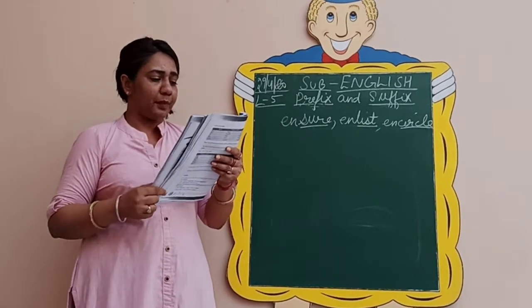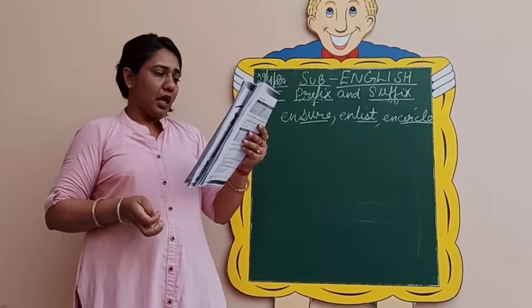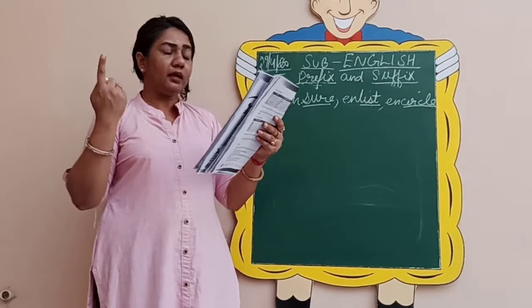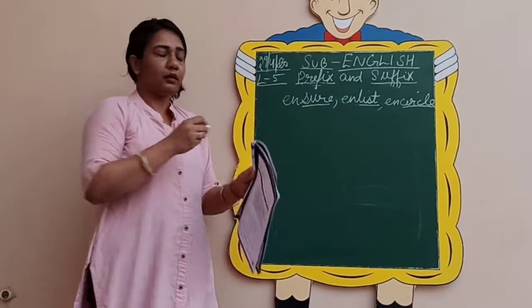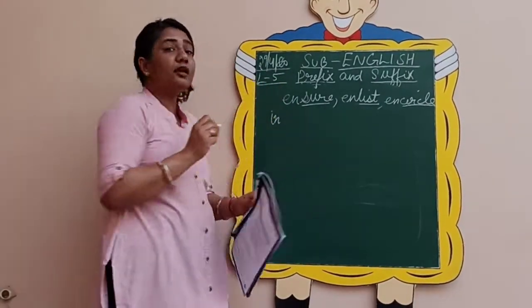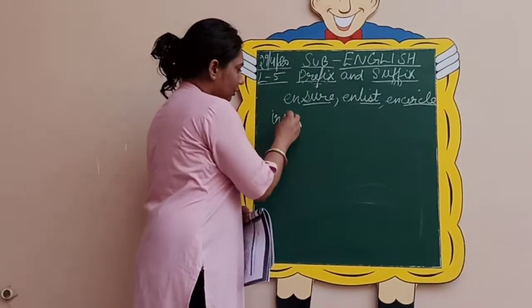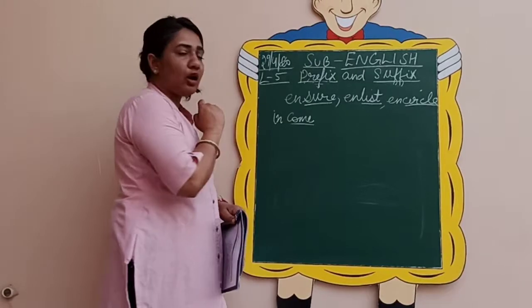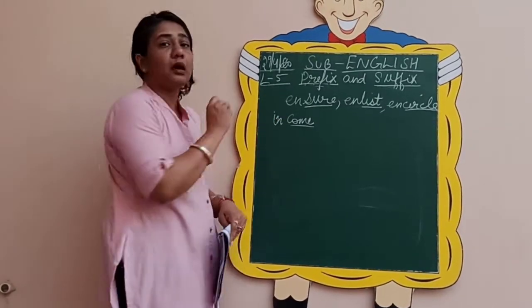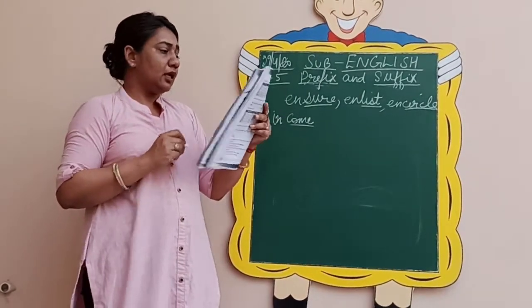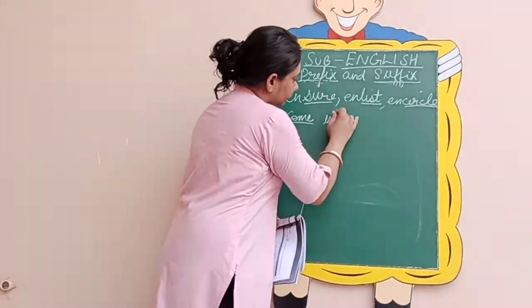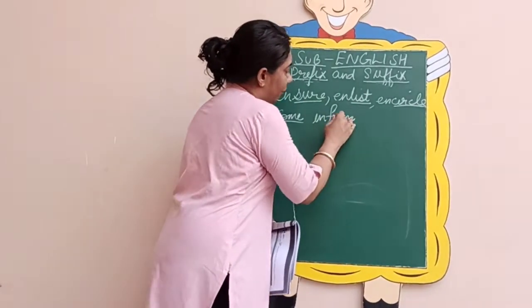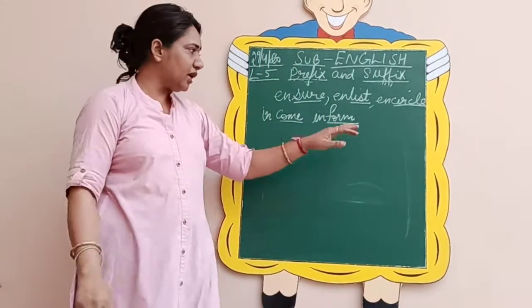For example, in. Now I will take one example, in as a prefix. If I add in to come, come is the main word and together it becomes income. Then if I take inform, form is your main word.